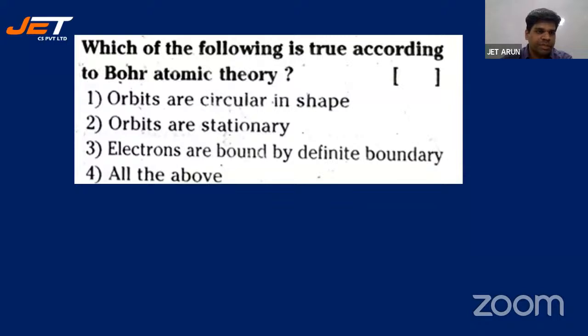But a couple of students have answered 2. See, they are circular in shape. That is true. They are stationary. That is true. Definite boundary untundi. That is true. So all the above is true. Yes, students. 4 is absolutely right. Saiteja, I got it. It's 4.